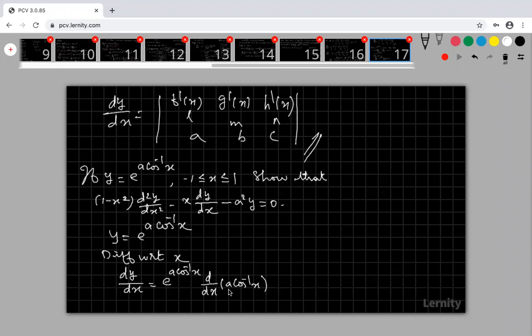What is the e power x differentiation? E power x differentiation is e power x, and the differentiation of that power. Here a cos inverse of x is the power, so we have to differentiate that a cos inverse of x. Okay, so now look at that. My dy by dx is